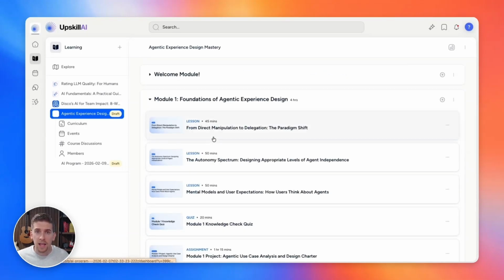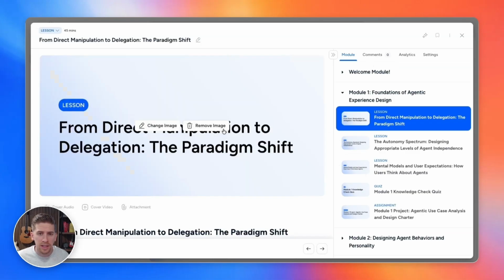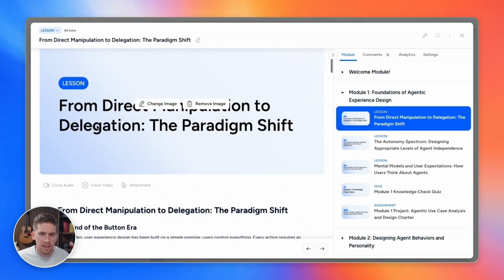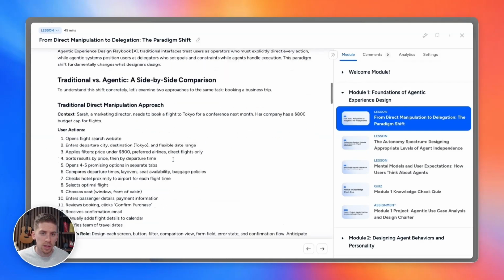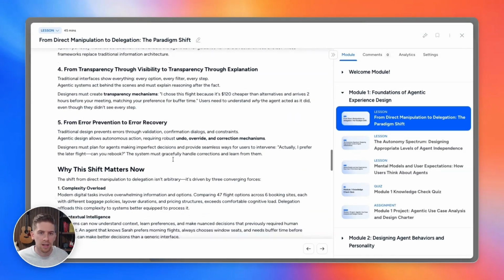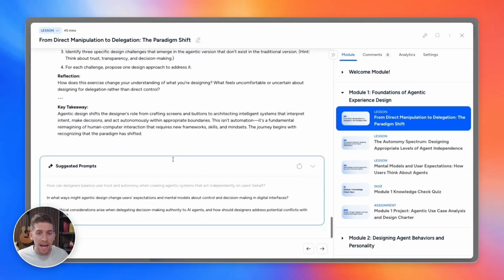From there, as the admin, you can jump into each of these individual lessons, assignments, quizzes, and edit from there. So you can see this is the lesson that's been created. Again, nice cover image, and it's produced a really robust, in-depth lesson on this particular topic. At the end of all of these lessons, we also have Ask AI suggested prompts down here. So for members, they can actually drill into learn more about this particular topic.